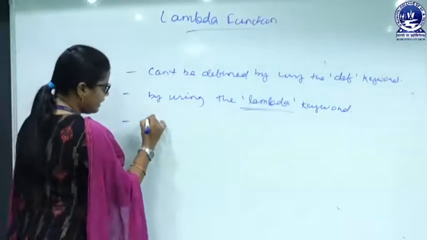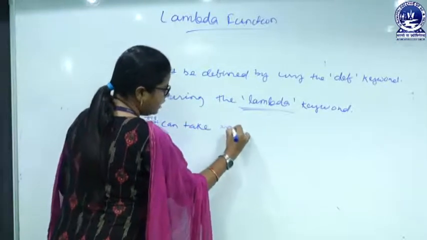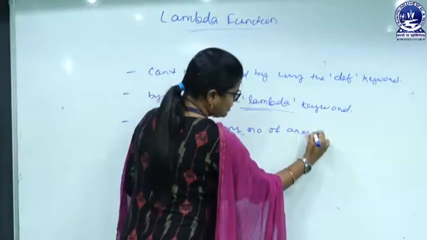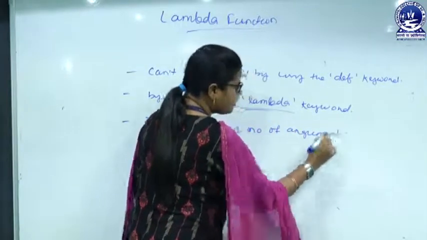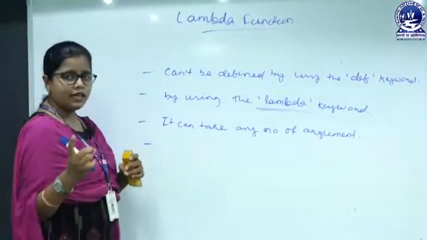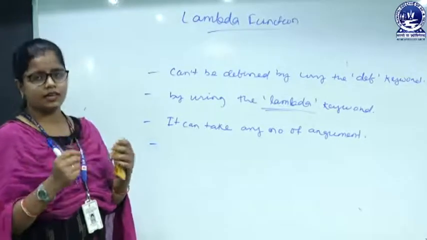Next, it can take any number of arguments, like your normal function. Another differentiation is in the return value.